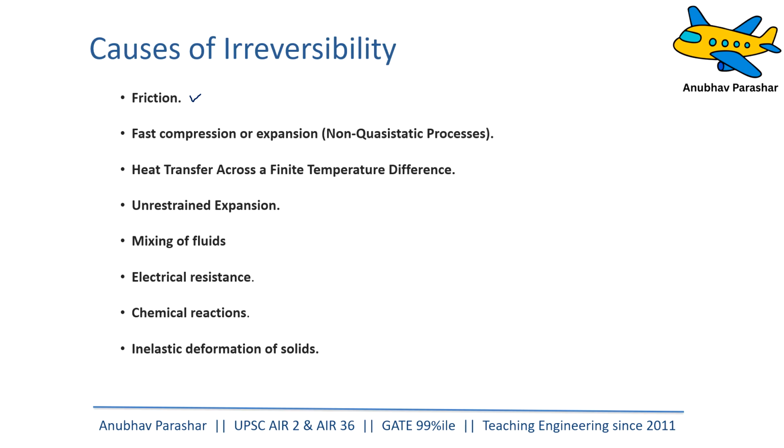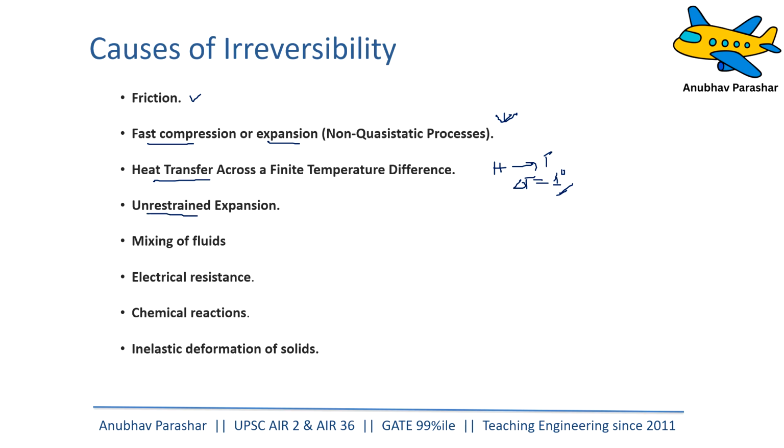Similarly, if you do fast compression and expansion, that is, if a process is non-quasi-static, it also causes irreversibility. If you add heat through a finite temperature difference, from a hot body to a cold body, the temperature difference is finite. Even if the delta T is equal to 1 degree centigrade, it is going to cause some irreversibility. We're going to see all these things.